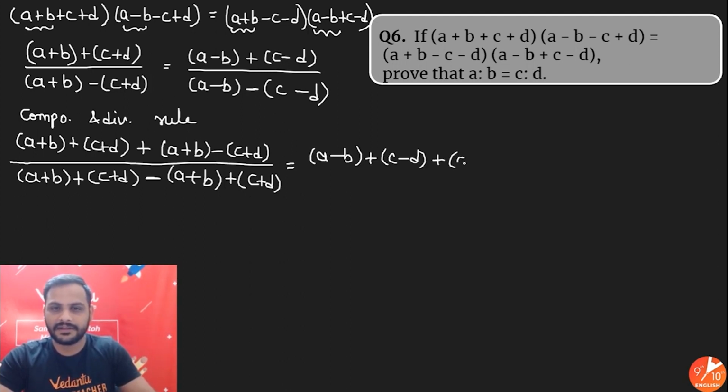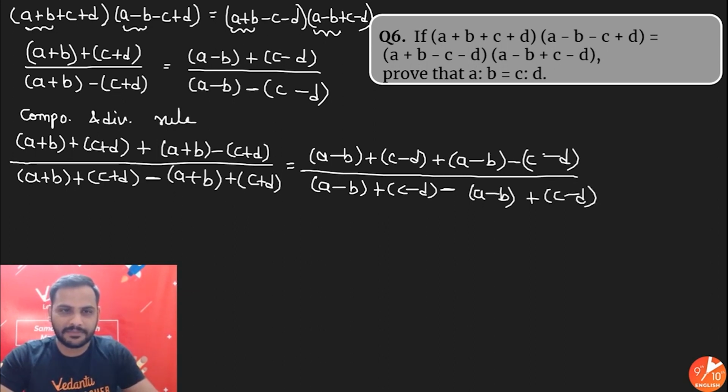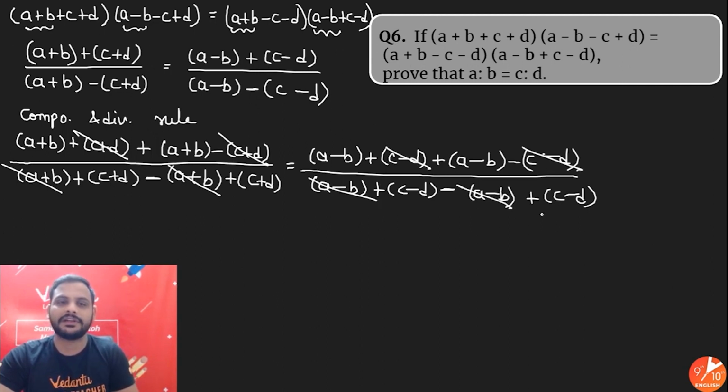First add: a minus b minus c minus d, whole divided by a minus b plus c minus d. Now subtract, so a minus b will become minus a minus b, and negative into negative will be plus c minus d. So with componendo and dividendo this will be simplified. Now here you can see c plus d minus c plus d got cancelled. Here a plus c minus a plus b got cancelled. Here we have plus c plus d minus c minus d got cancelled. Here a minus b minus a minus b got cancelled over here.